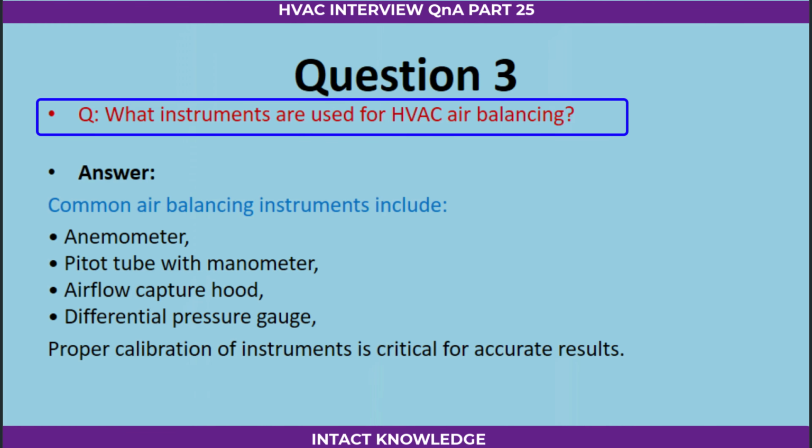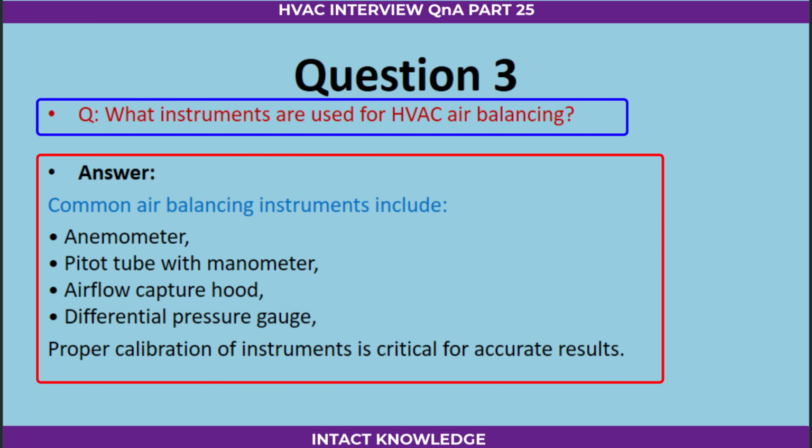Question 3. What instruments are used for HVAC air balancing? Answer. Common air balancing instruments include anemometer, pitot tube with manometer, airflow capture hood, differential pressure gauge. Proper calibration of instruments is critical for accurate results.